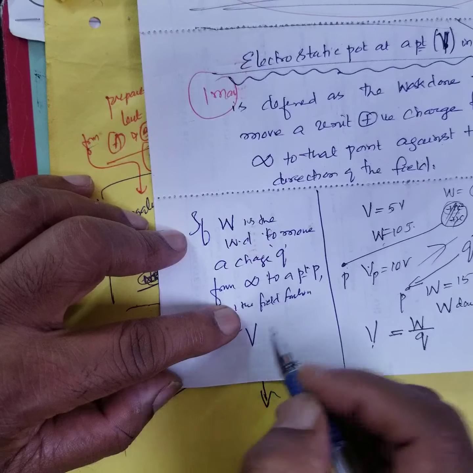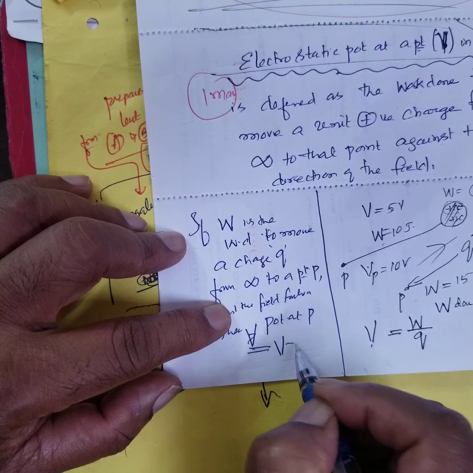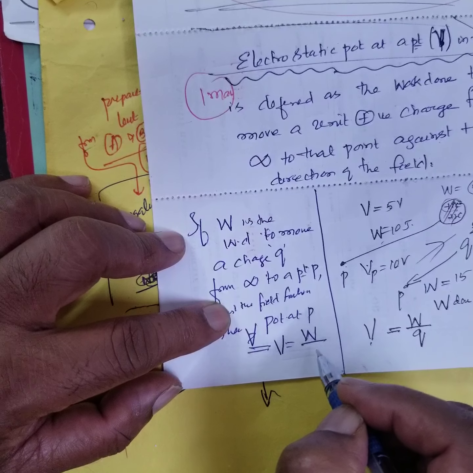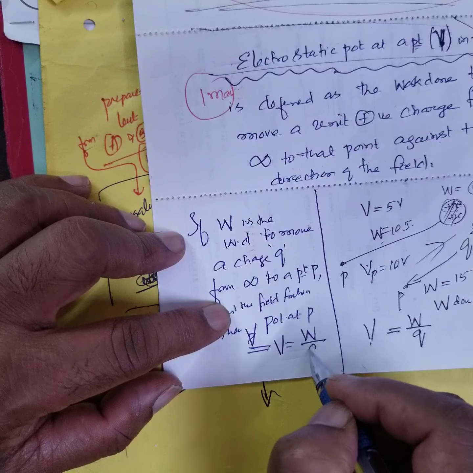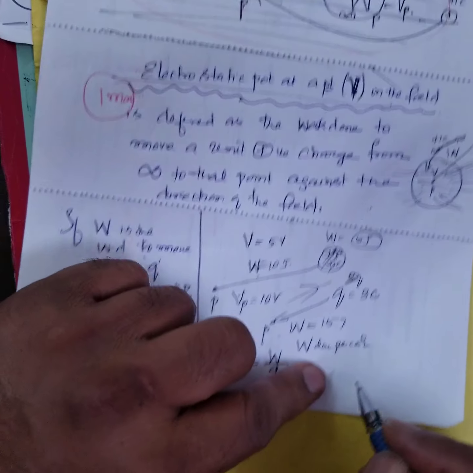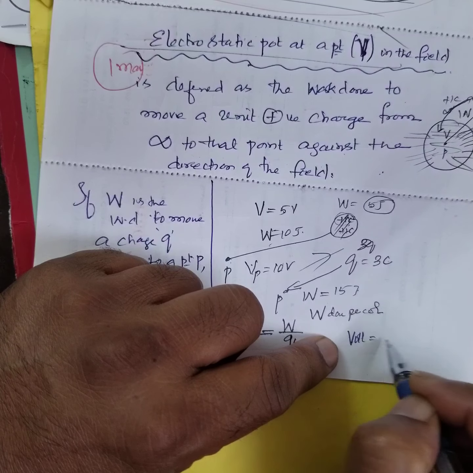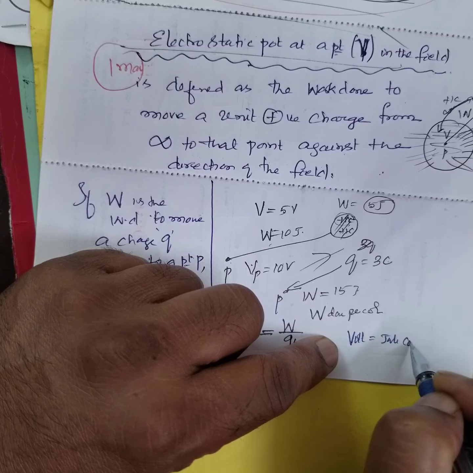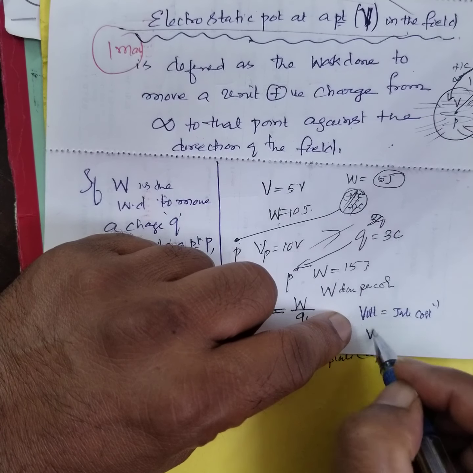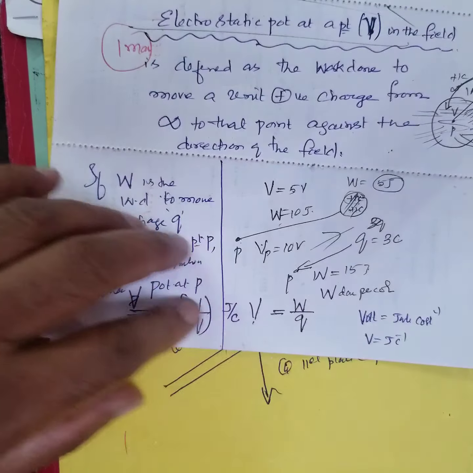Potential at P is V equal to work done per unit charge. That means joules per coulomb. It is called volt. Therefore, volt is equal to joules per coulomb.